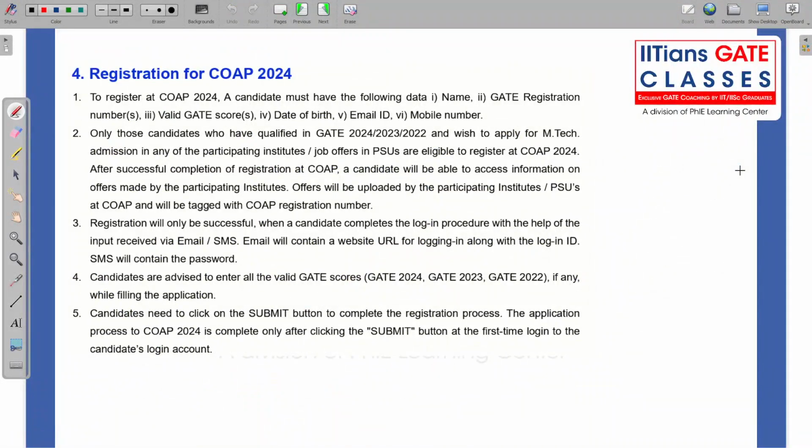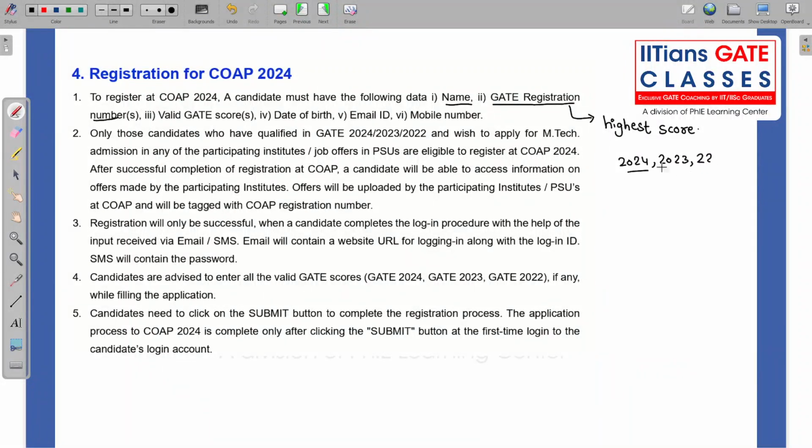Registration for COAP. We will see the points one by one. To register at COAP, you should have your name and GATE registration number. Which GATE registration number? My suggestion, and even in the FAQ it is written, is to use the GATE registration which has your highest GATE score out of 24, 23 and 22.